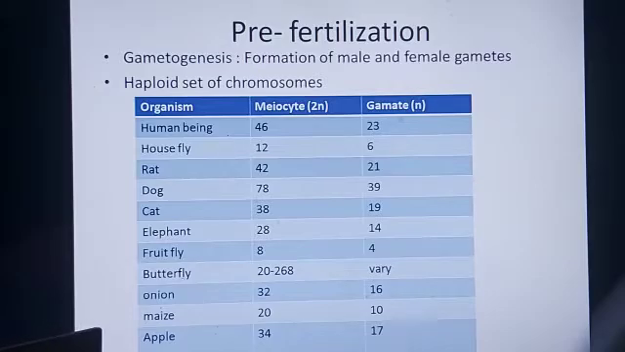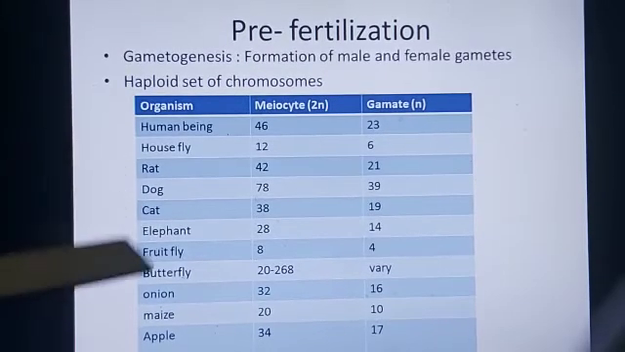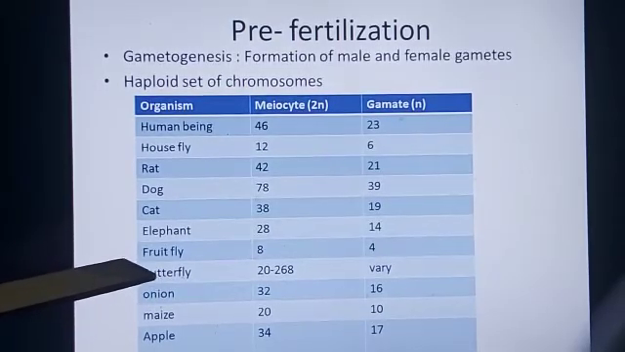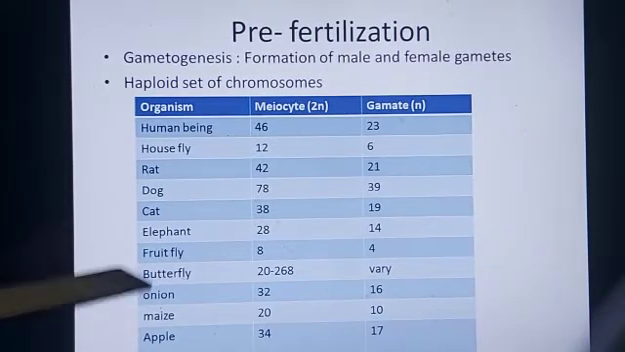A couple of years ago in the examination paper, there was a one mark question in which the meiocyte number of Drosophila or fruit fly was asked. So children, this list is very important. All of you please keep this in mind.